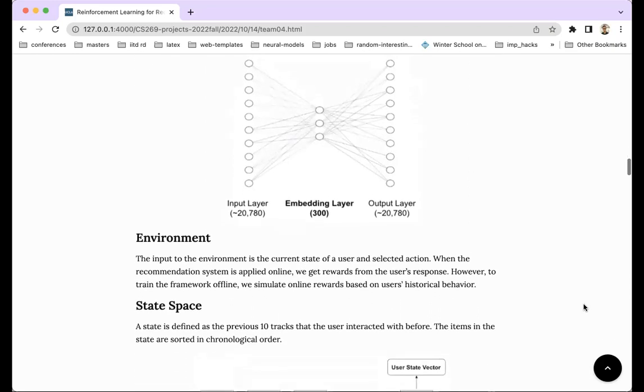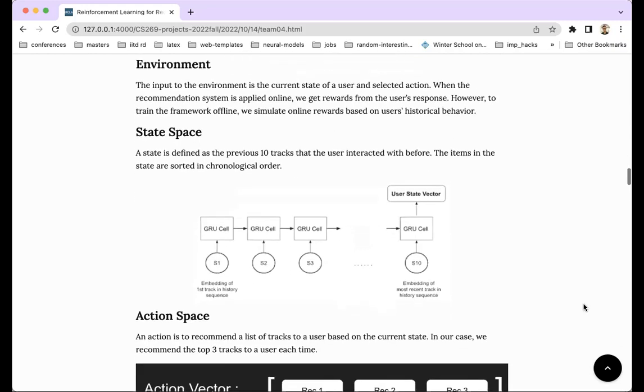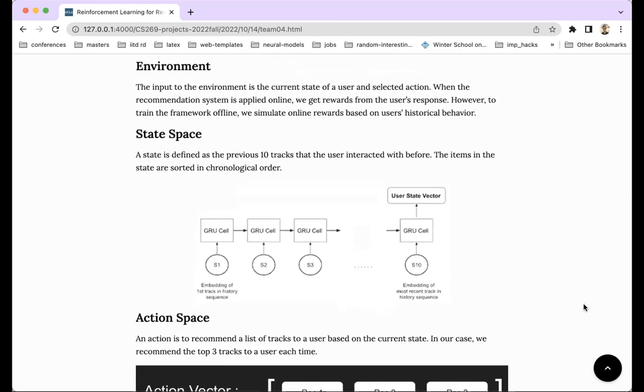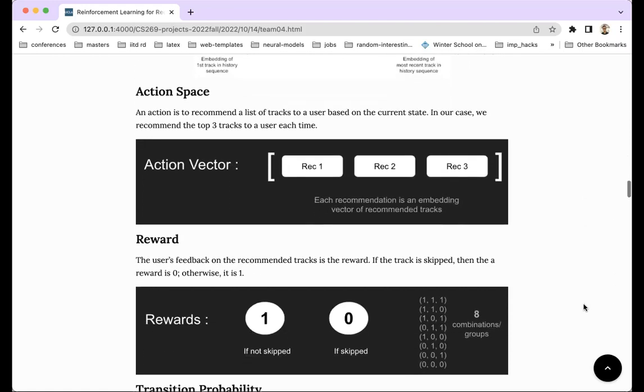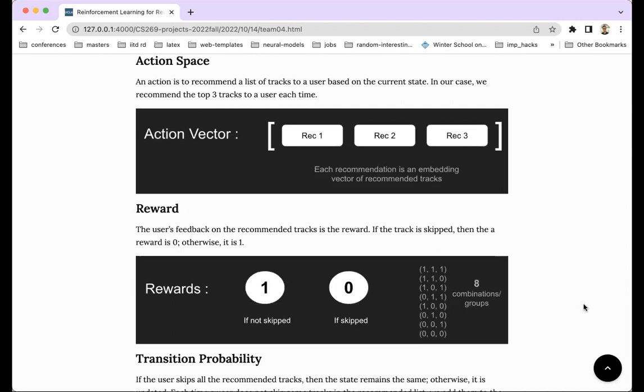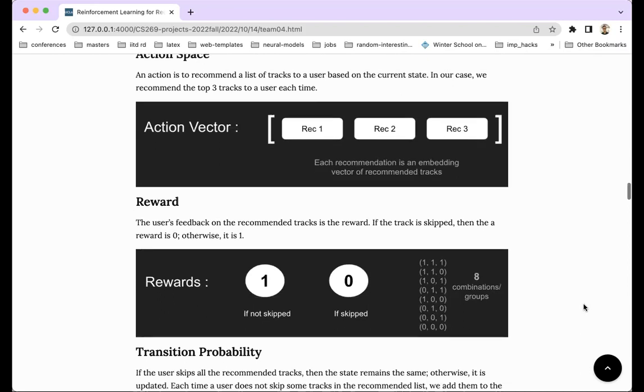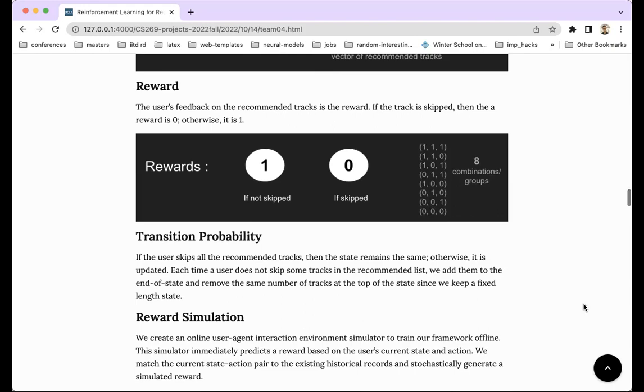Once we have the item embeddings, we feed them into the GRU cells, and the output of these GRU cells is basically the user state vector. The action space is very simple, which is just the top three track recommendations. And the reward here is 1 if the user does not skip the track, and it is 0 if the user skips.